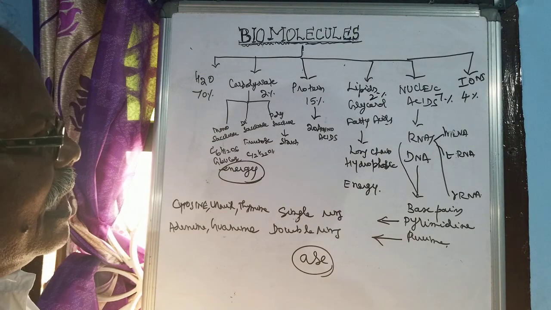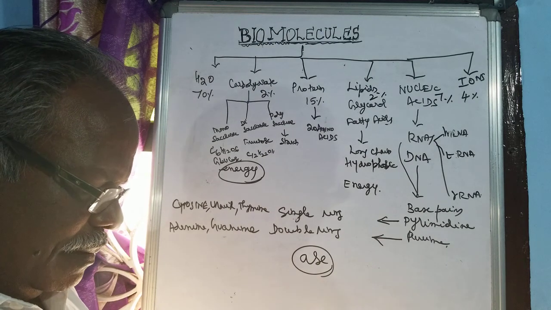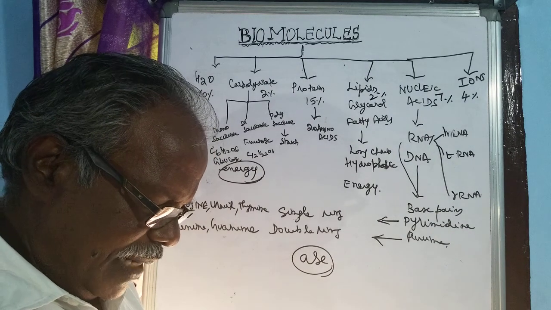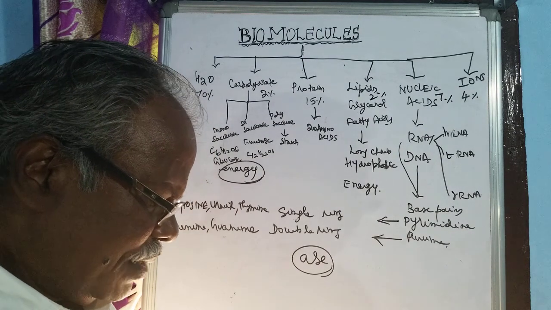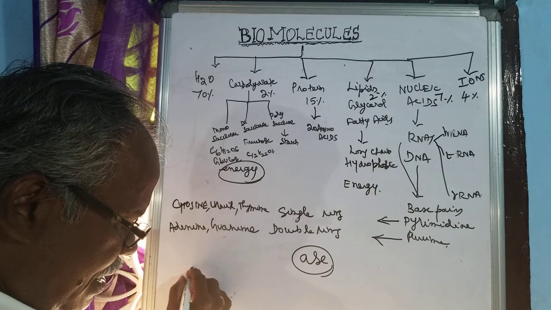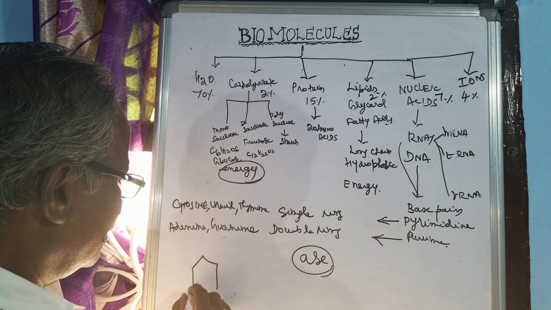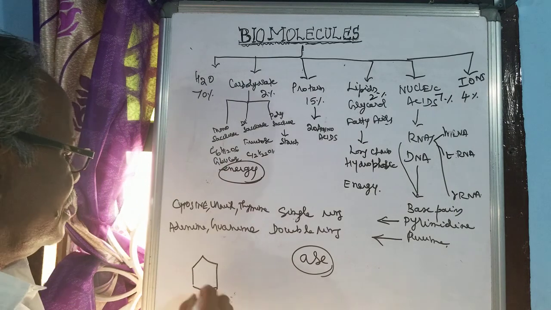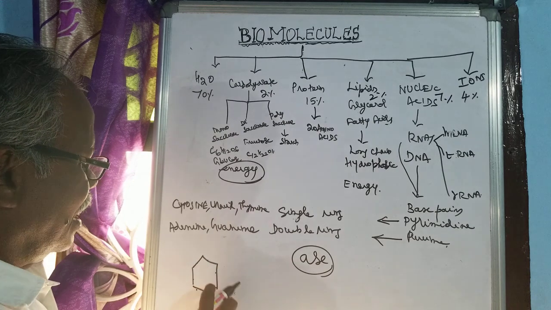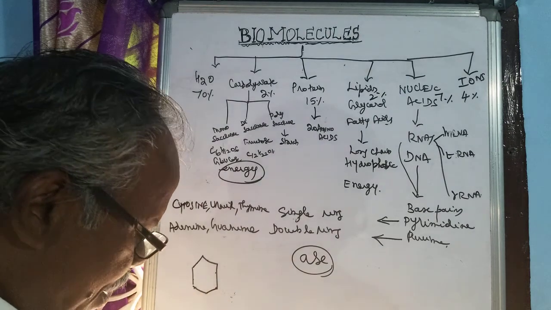So now we will see the structure of the basic bases, that is pyrimidine and purine, that we will see. So the cytosine, these are all single, that is 6 sides are there, and it is in hexagonal shape, and this is called cytosine.